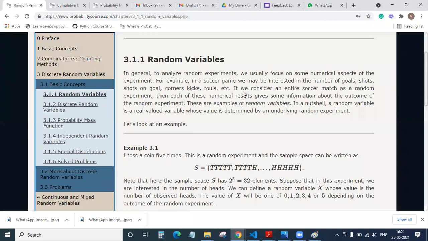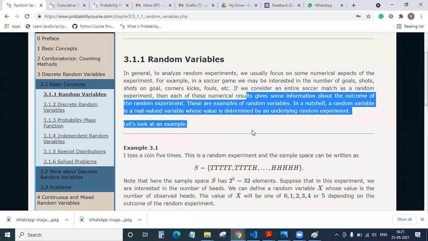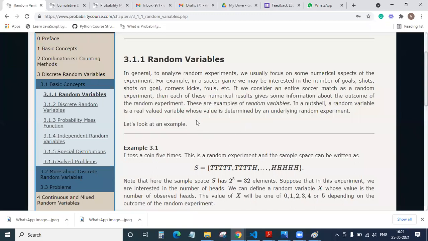Okay. To give you a more precise example, the one in this book is, say, there is a soccer game going on, that is a football game, and say we are interested in the number of goals. If we consider this entire football match as a random experiment, then how many goals are happening, that is nothing but your random variable.